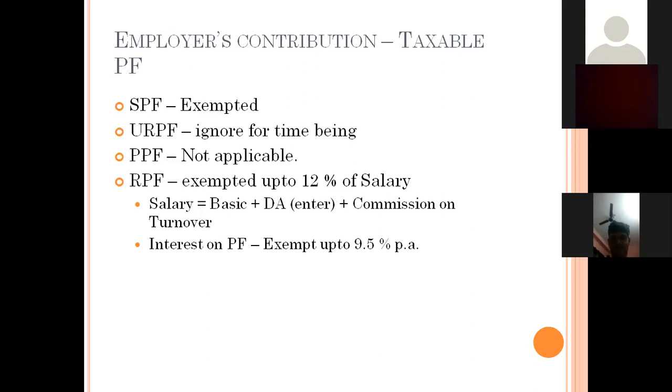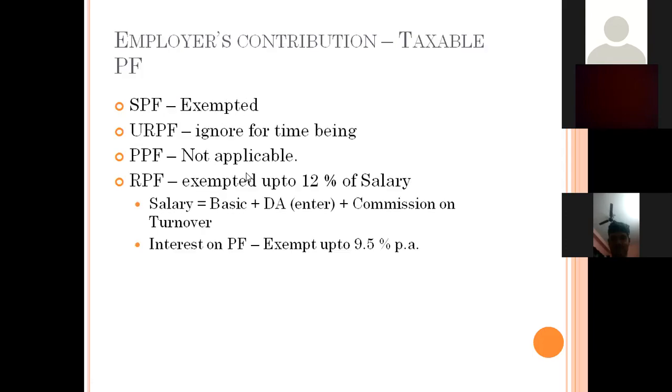That is not to think about his own contribution, it is the owner's contribution, the company's contribution, as we say. Next, interest on provident fund, the amount accumulated in the provident fund account. There is a limit: interest up to 9.5% per annum is exempted. Above that amount is taxable. So this is the category.